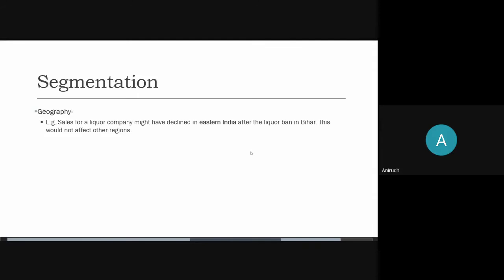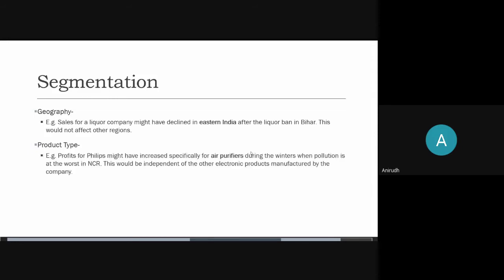The other kind of segmentation that we could have is product type. We've included the example here, go through the example. The profits for Philips might have increased specifically for air purifiers during the winters when pollution is at its worst in NCR. This would be independent of the other electronic products manufactured by the company. As you know, Philips deals in all kinds of electronic items, and during winters only the specific product, air purifiers, might have seen an increase in sales, and hence the profit for the company might have been increasing.